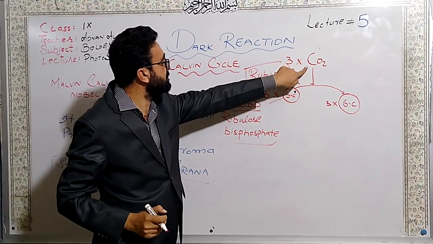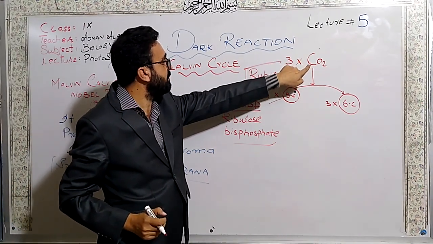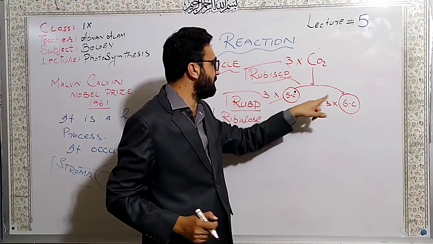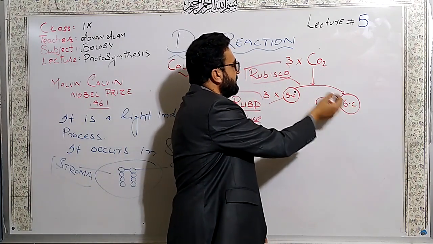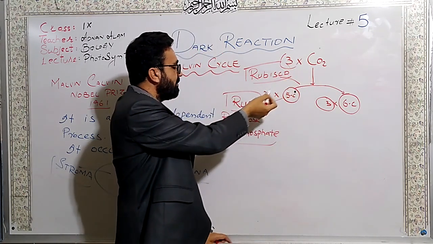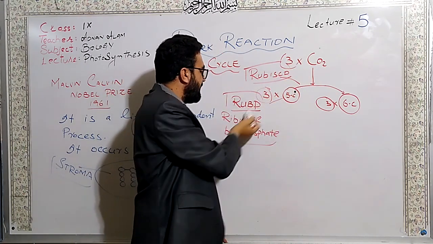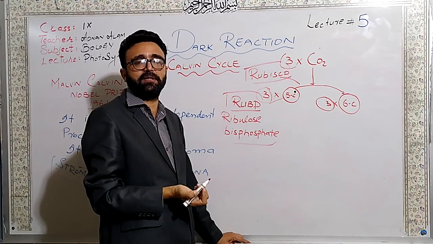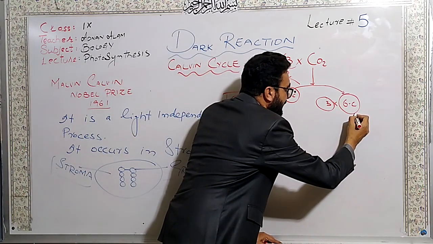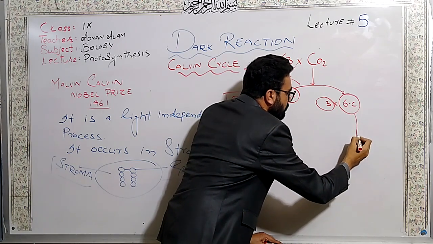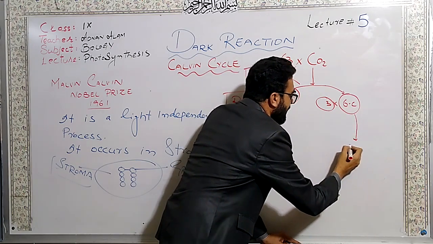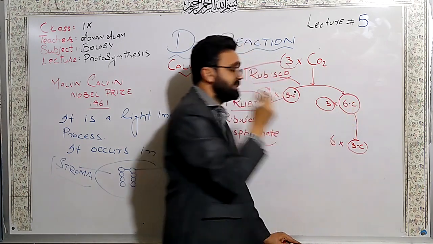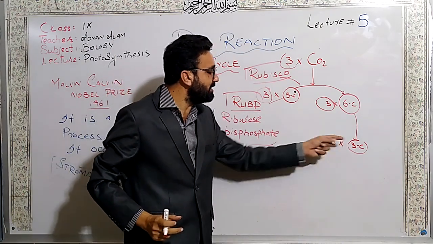Rubisco is the enzyme which catalyzes the reaction between the carbon dioxide and RuBP, and a very unstable 6-carbon molecule is formed. 3 molecules of 6 carbons are formed, because with 3 molecules of carbon dioxide and 3 molecules of 5-carbon RuBP, we get 3 molecules of an unstable 6-carbon compound, which soon breaks up into a 3-carbon compound. 6 molecules we get.